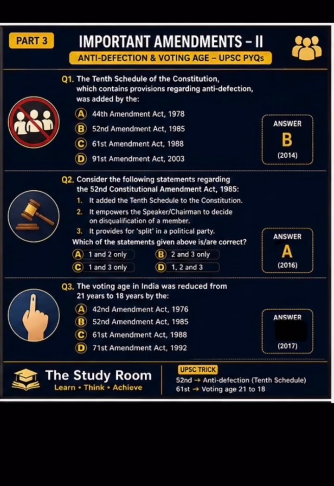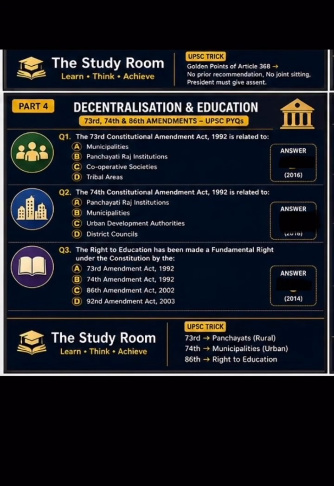The voting age in India was reduced from 21 years to 18 years by the 42nd Amendment Act, 52nd Amendment Act, 61st Amendment Act, and 71st Amendment Act. Here the correct answer is 61st Amendment Act 1980. The 73rd Constitutional Amendment Act 1992 is related to Panchayati Raj institutions. The 74th Constitutional Amendment Act 1992 is related to municipalities.